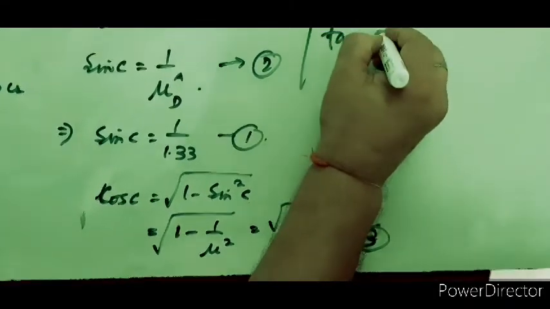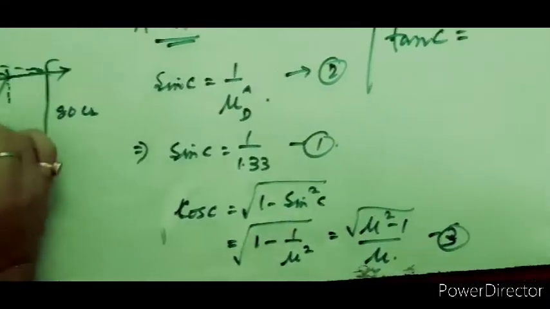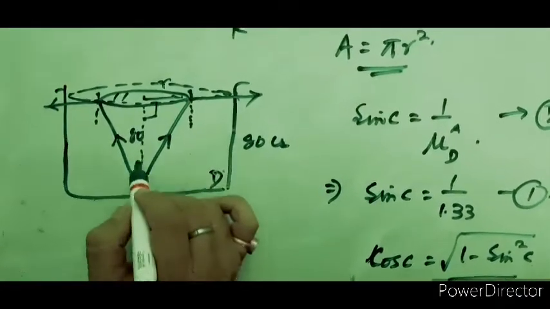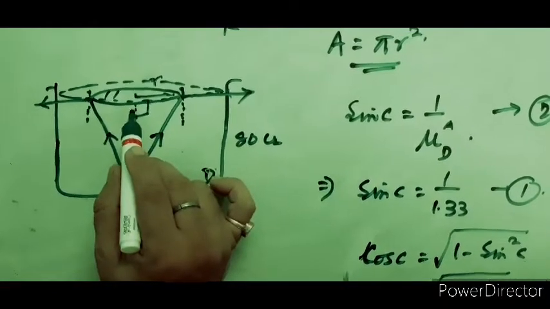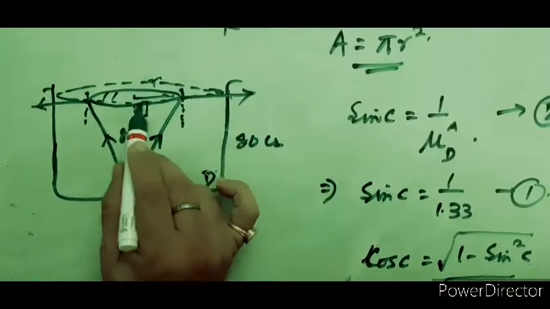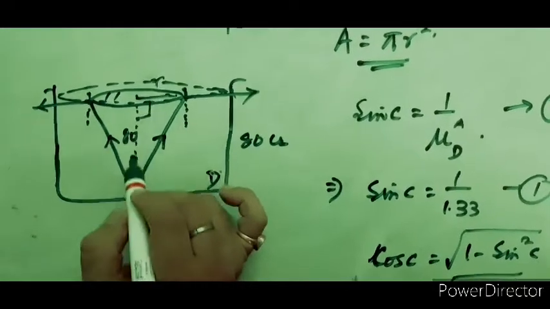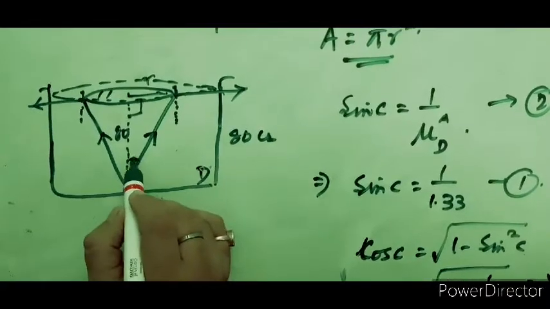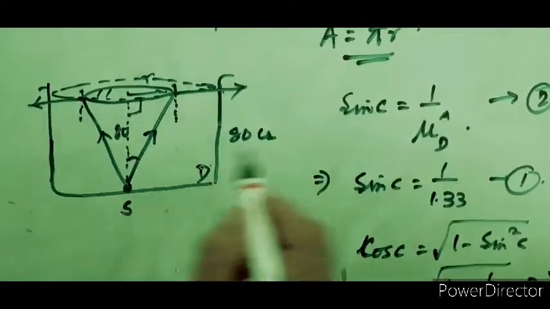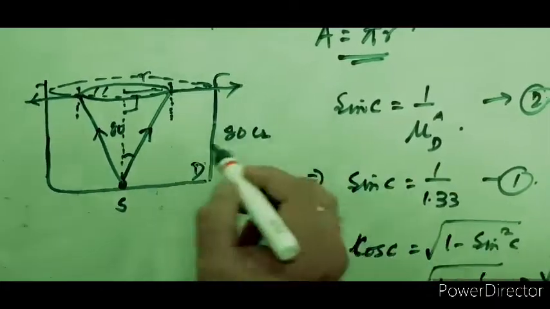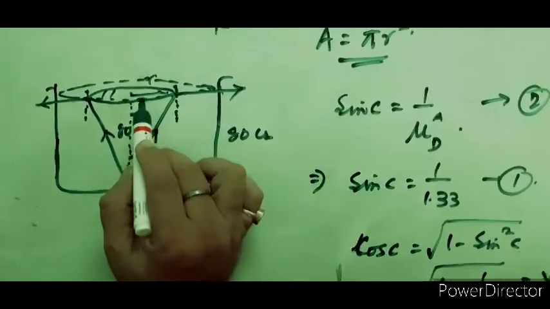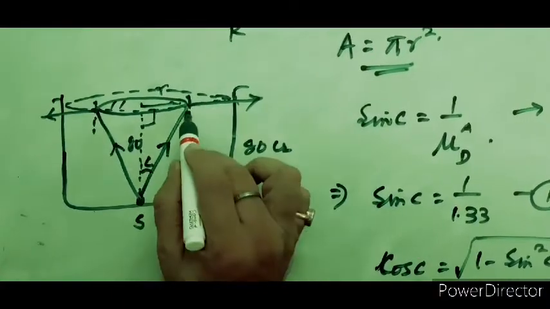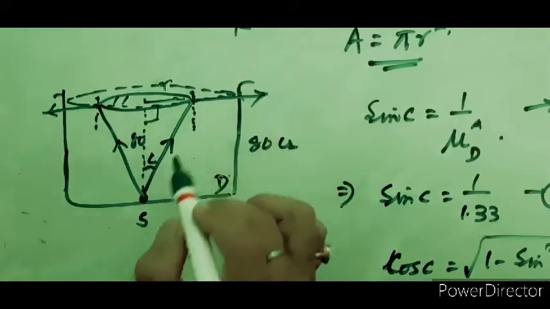Why are we interested in finding tan C? Because see the diagram. For this right angle triangle, this is your B and this is your P. We are going to find this particular R, and this is your 80. This angle we have to find out is C, so that's why the relation is tan equals P by B. From P by B we can easily find the value. This is your C. Why C? Because it is grazing the interface at the criticality.